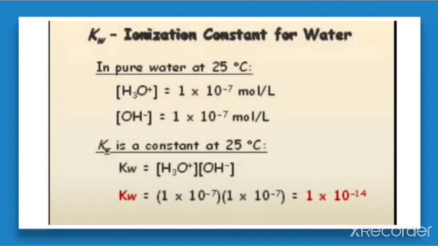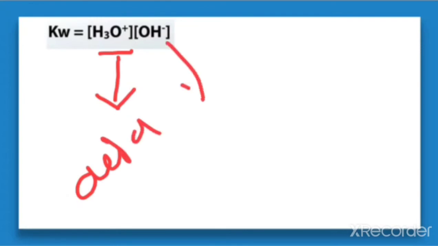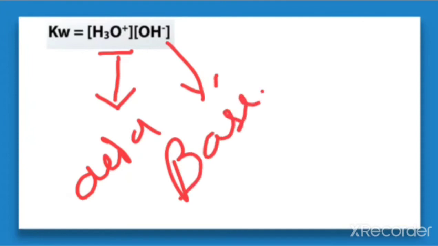Now the formula, Kw is equal to concentration of H3O plus and concentration of OH negative. Here the concentration of H3O plus is representing the concentration for acid, and OH negative is the representation for the base.